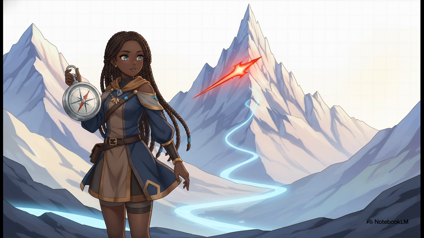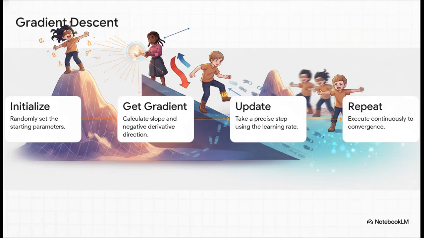But there is a huge catch here. The gradient vector always points in the direction of the steepest ascent. It points straight up the mountain. So to get to the valley, our algorithm has to intentionally walk in the exact negative direction of the gradient. Which brings us to the famous gradient descent algorithm.